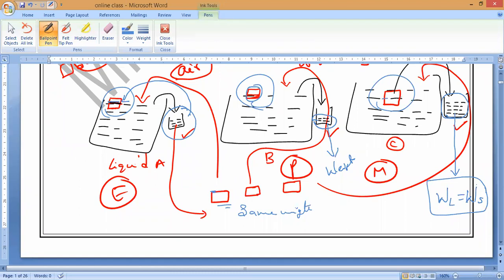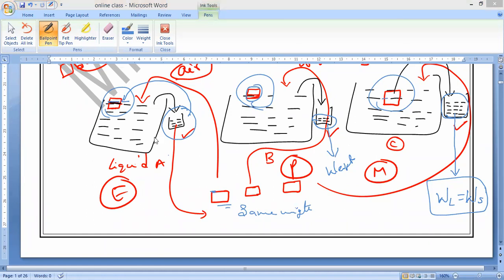So, if the object is partially immersed or completely immersed, it doesn't matter. The weight of the liquid displaced by the immersed portion of the body is equal to the total weight of the object. That is what we used to call Archimedes principle. How many of you understand this? I want the response. Shruti, Sai.